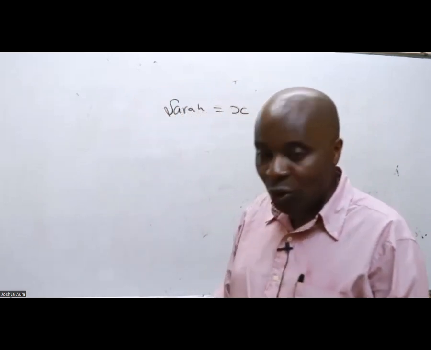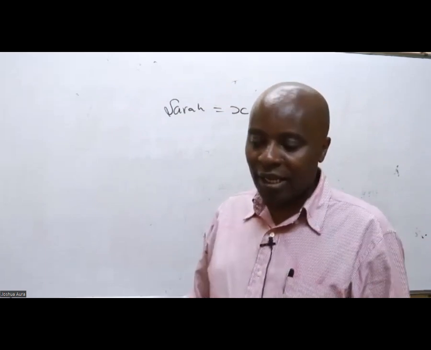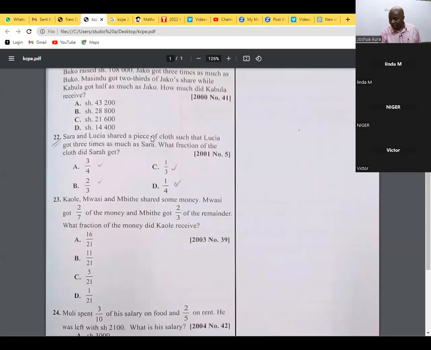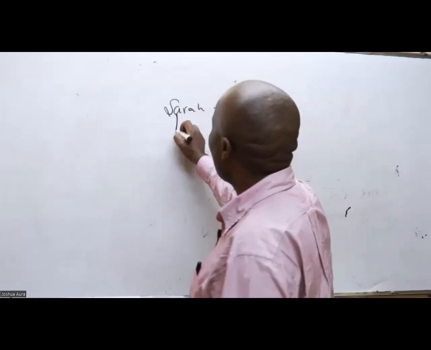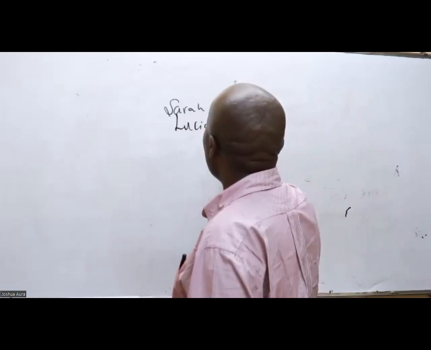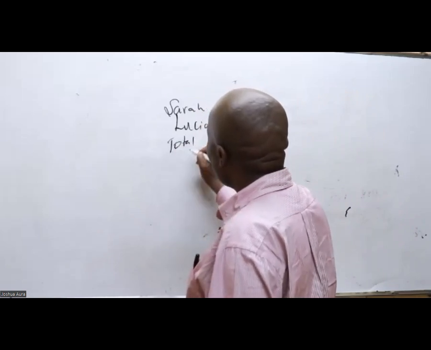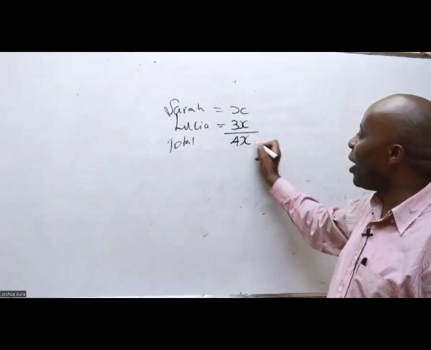And then we are told that Lucia got 3 times of what Sarah received. So if Sarah got X, then Lucia must have gotten 3X. Meaning that the total size of the cloth will be 4X.